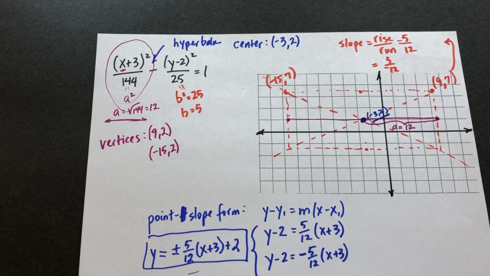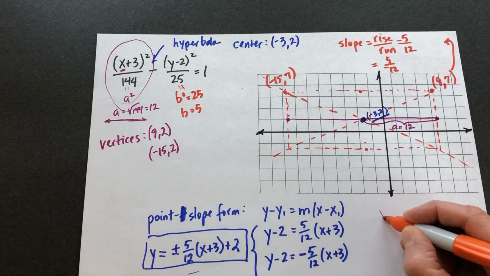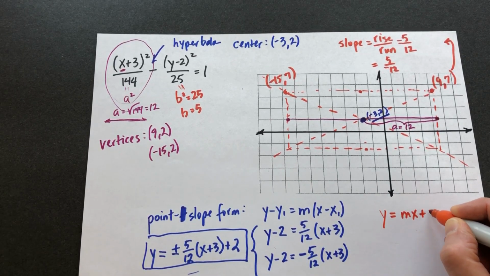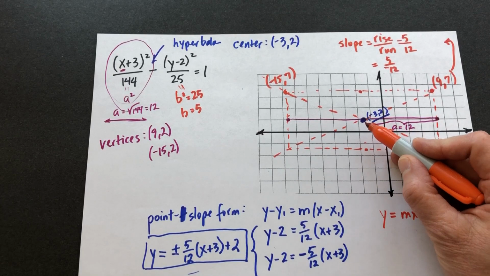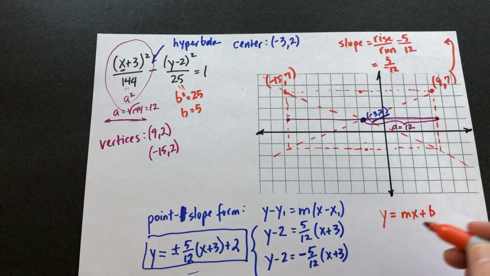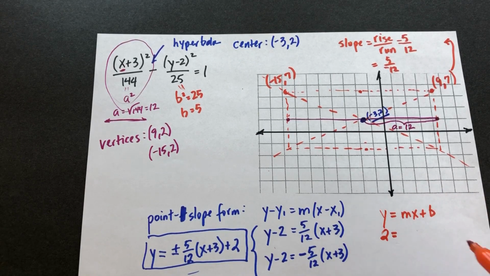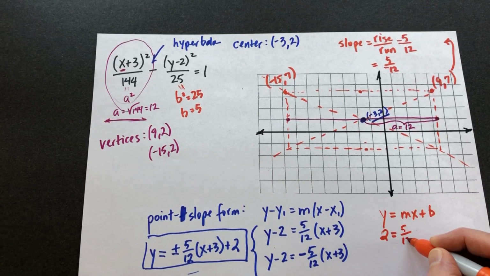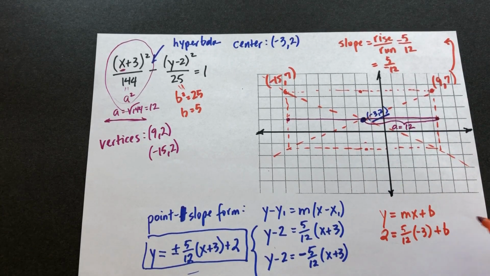I also just wanted to show you your more commonly used equation of a line, the slope-intercept form. And we could do that here as well because we know a point on the line, which is the center, and we know the slope. So let's do that because this is the one you're more familiar with. So the y coordinate is 2, slope is 5/12, x was -3. And then we don't know the y-intercept, but we can figure it out pretty quickly.